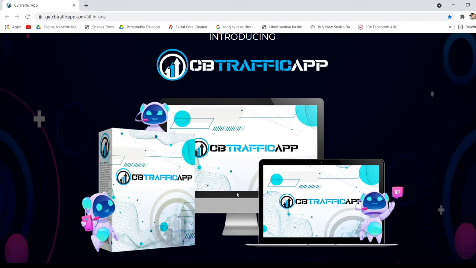Simple as that. Right? But what if you get a total of 70 secret resources of traffic with 1 billion active users plus buyers? Then what will you do? Sounds impossible, right? You're shocked, right? All right, so presenting you the CB Traffic app. Now what is the CB Traffic app? Let's check it out.